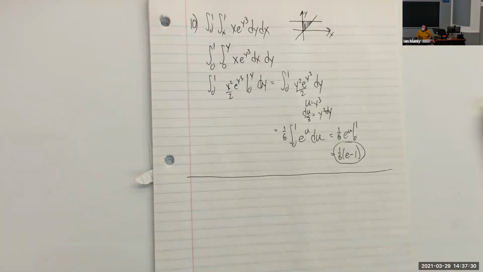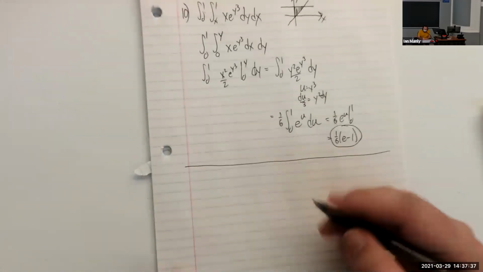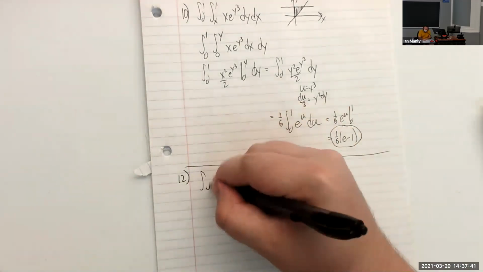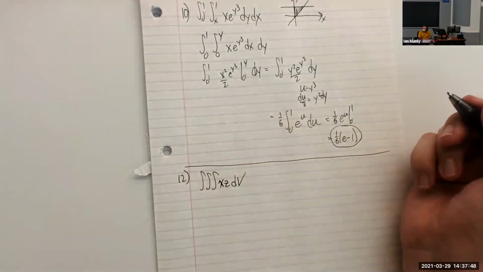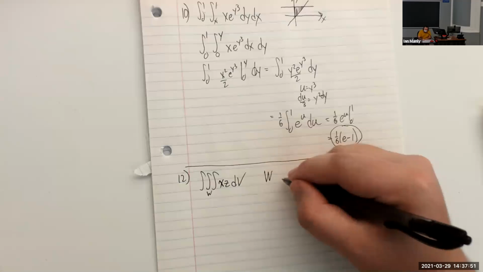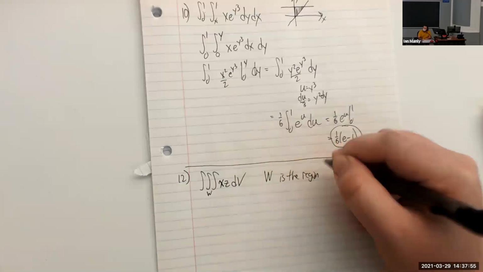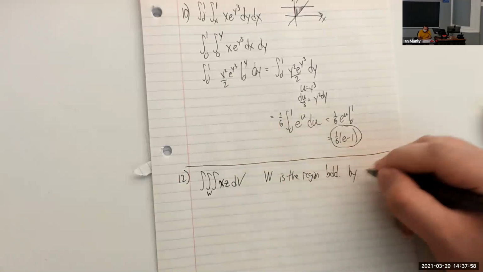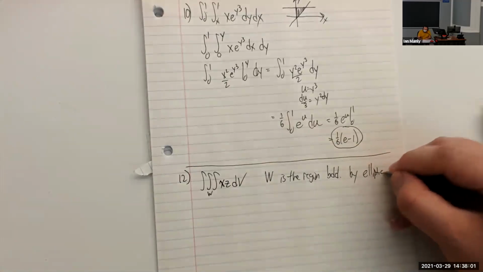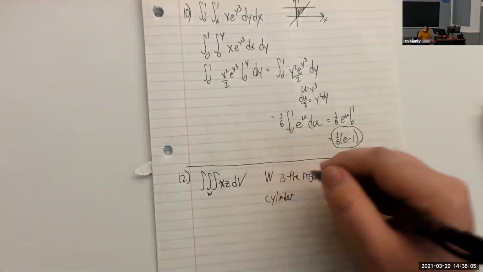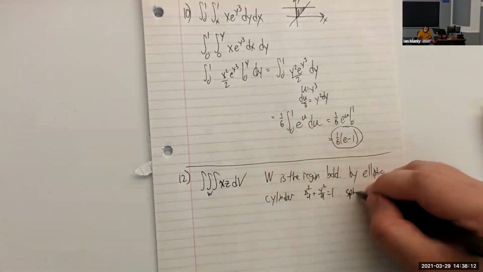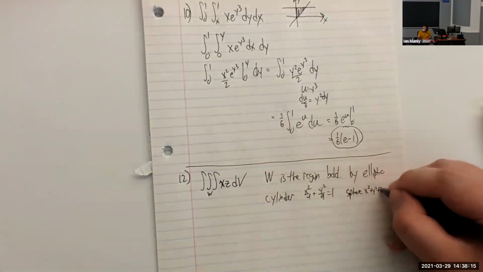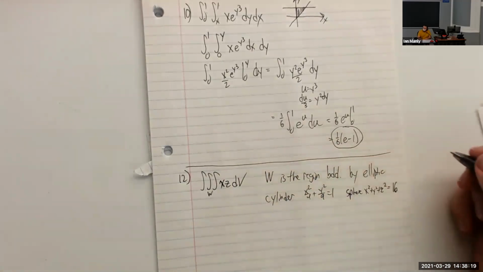Number 12, set up the triple integral of x z dv, where W is the region bounded by the elliptic cylinder x squared over 4 plus y squared over 9, and the sphere x squared plus y squared plus z squared equals 16.